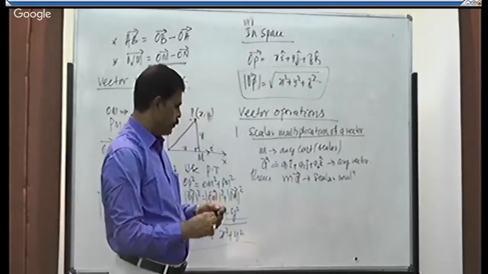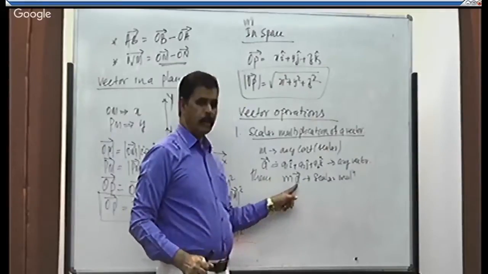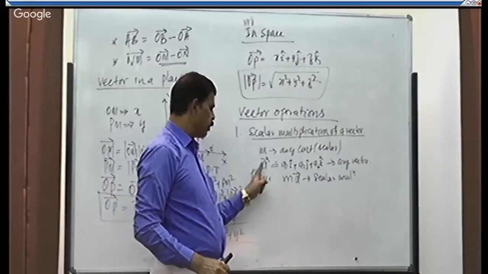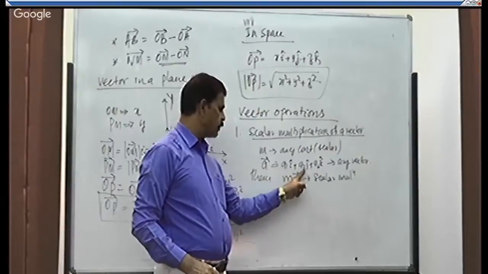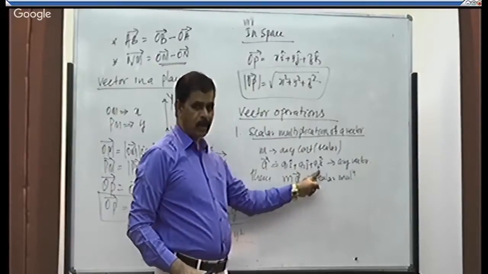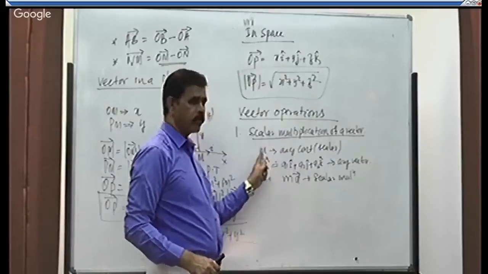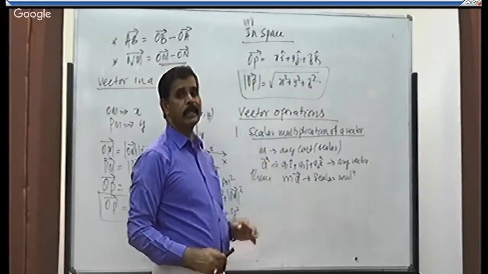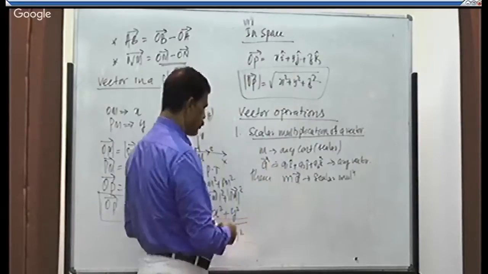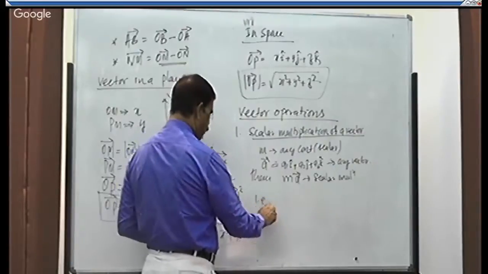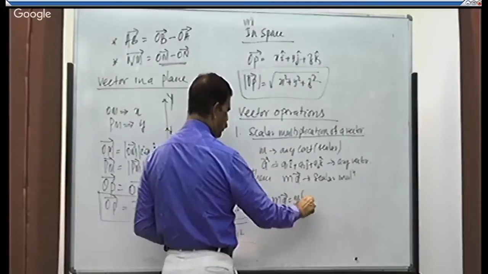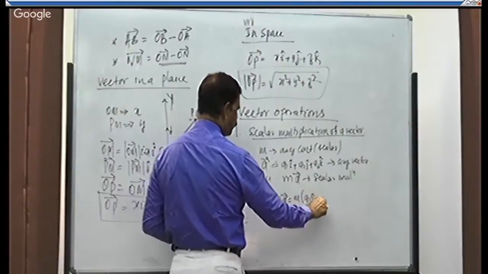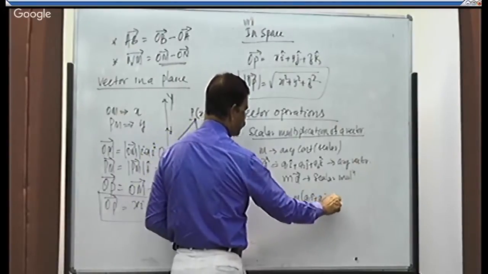Then how to get it? m a is nothing but all the coefficients of i, j, k, all the constants of vector a, should be multiplied with the constant m. That is called scalar multiplication. See, m into a is equal to m into a1i plus a2j plus a3k.